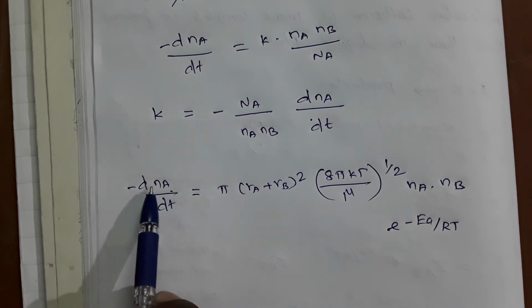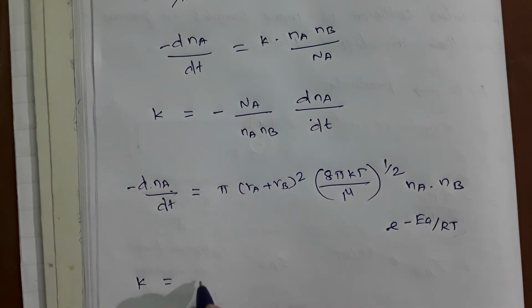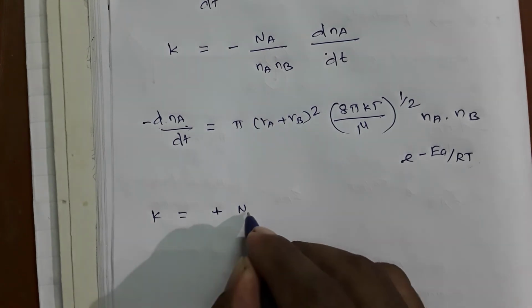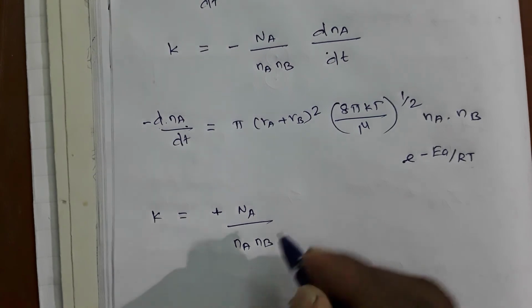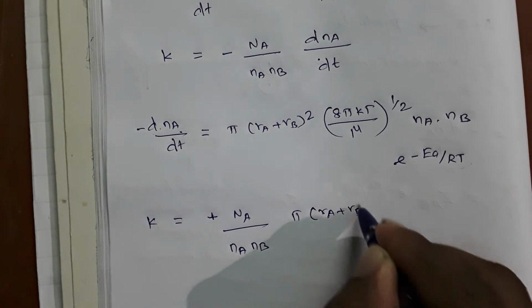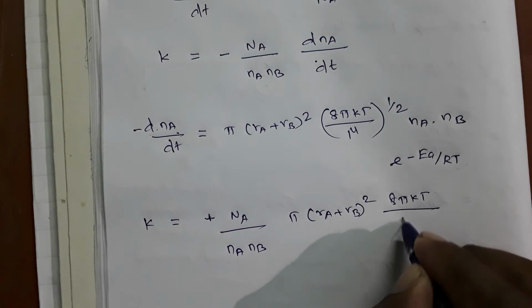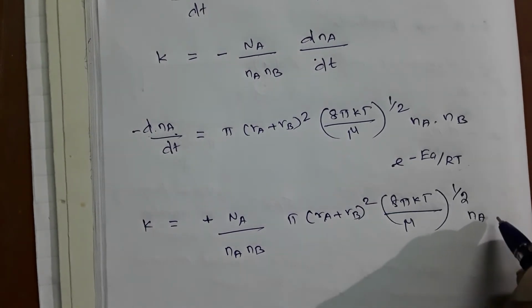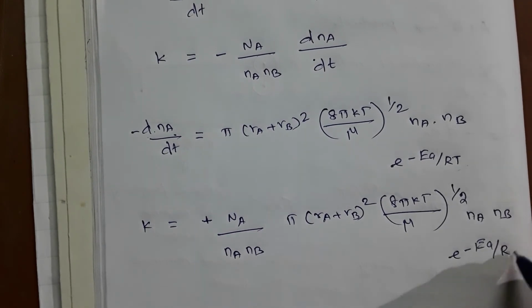For the minus in dNa by dt, you get only the positive value. So k is equal to Na by Na Nb into pi Ra plus Rb square, 8 pi kT by mu to the power 1 by 2, Na Nb, exponential of minus Ea by RT.